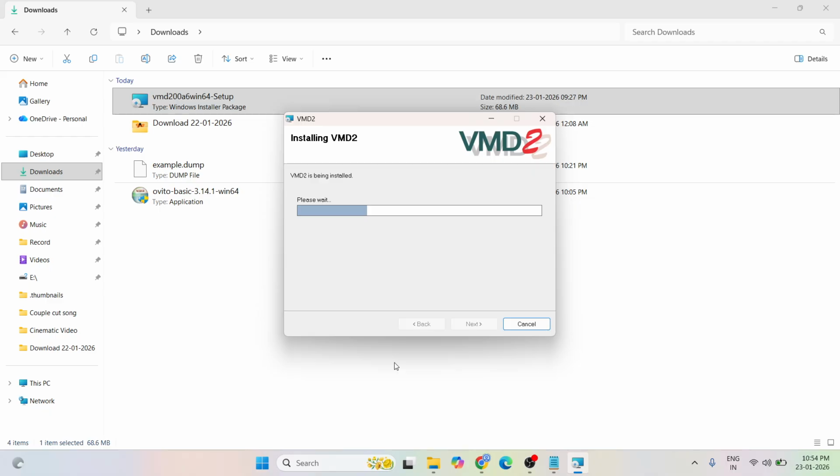Basically, VMD is used to visualize any molecular structure, or it is also useful to create a data file. The people who are from drug and bioinformatics background, these people are using VMD software, such as proteins, etc.